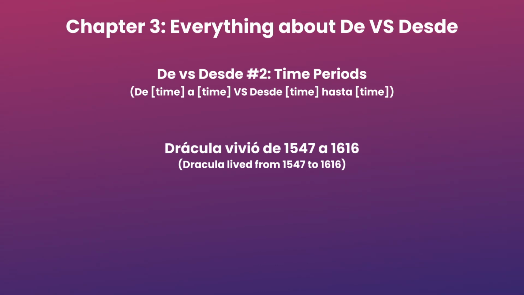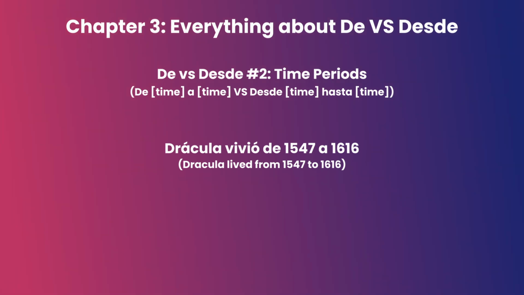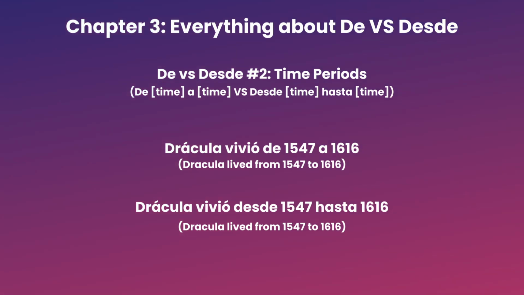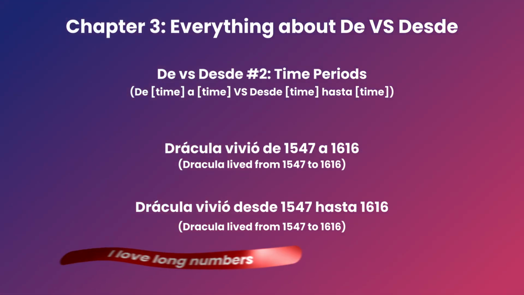Same goes for historical time periods. For example, Drácula vivió de 1547 a 1616. And Drácula vivió desde 1547 hasta 1616. By the way, long numbers can go f***.